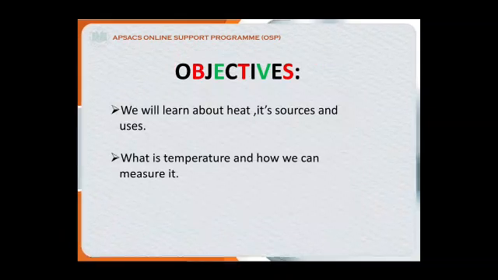Objectives. Today students will learn about heat and its sources and uses. We will also learn what temperature is and how we can measure it.